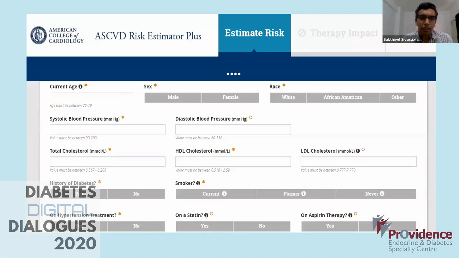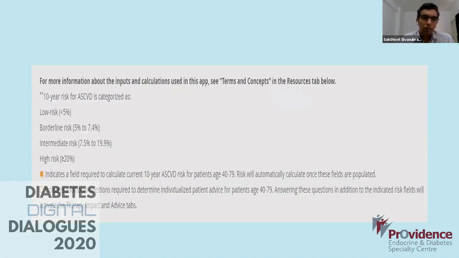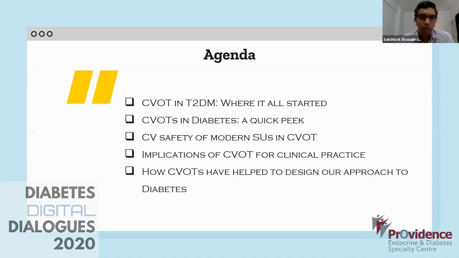So this is the risk estimator. When we look into the age, gender, race, blood pressure, cholesterol levels, diabetes, as well as hypertension, cholesterol tablets, as well as aspirin, depending on all these, we put the patient into a risk category, and that is done automatically by the calculator. And then we come up with low risk, borderline risk, intermediate risk, and high risk. So that's what we define by high-risk ASCVD. I think we should be able to use this calculator in our daily practice, and that is the first thing that I would tell people, because only then can we get into the algorithm properly.